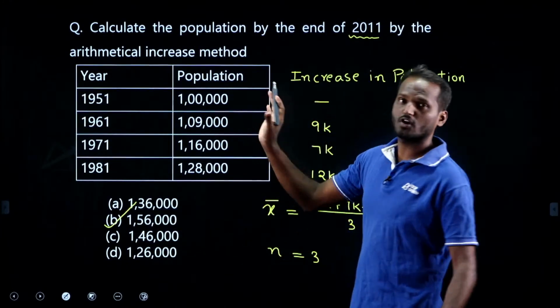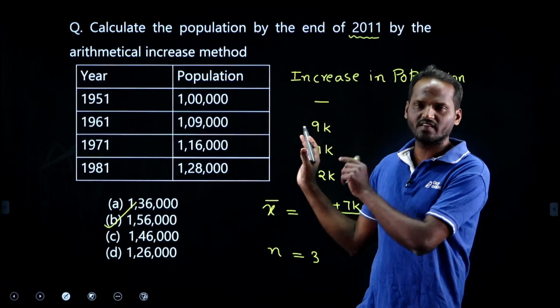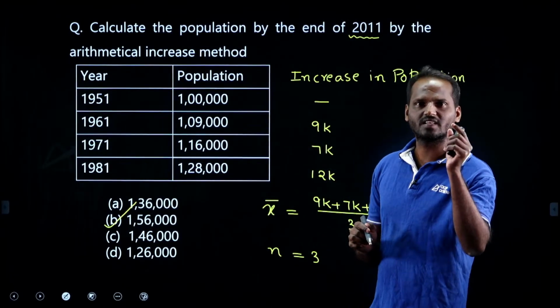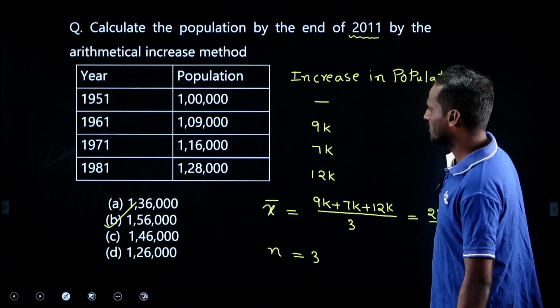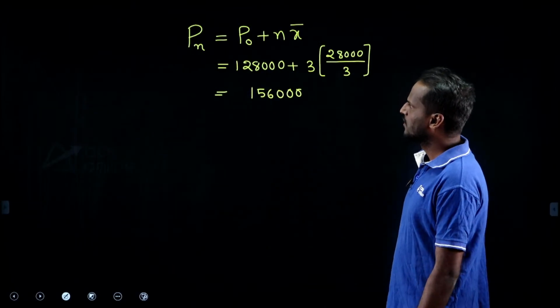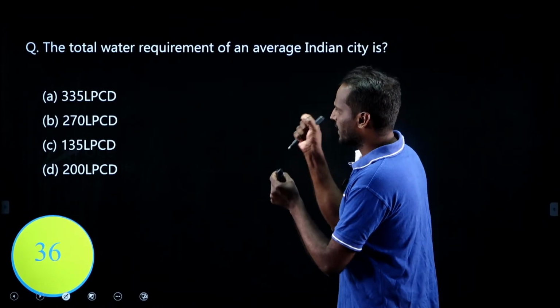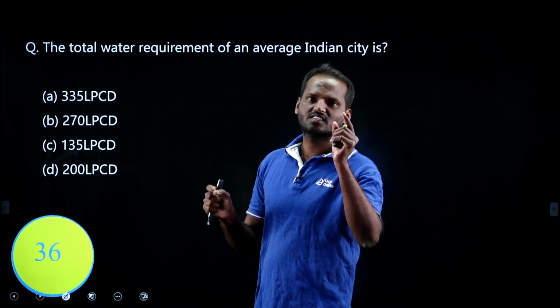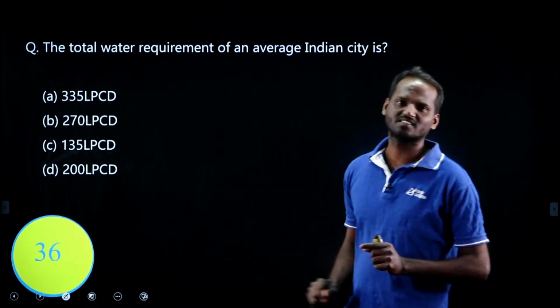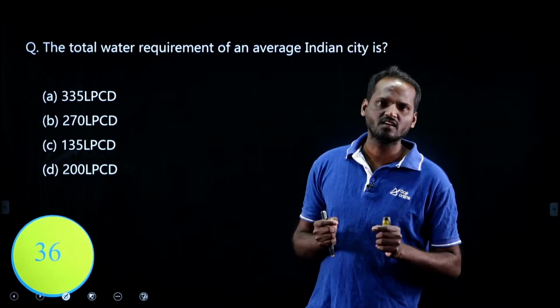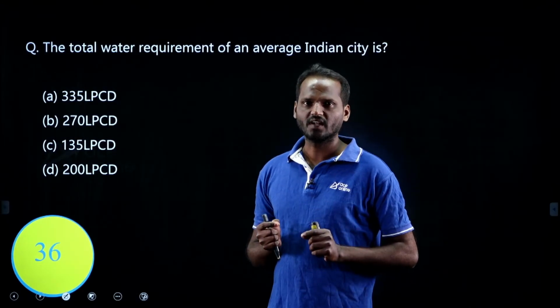Simple. You can solve these kinds of questions, even though they are numerical, easily in less than a minute. Simple numerical only they are asking. Okay, the next question, look at this, very easy. If you have some idea, you can simply pick the answer in just 2 to 3 seconds, with no need of 36 seconds here. In subjects like environmental engineering, you can save more time.